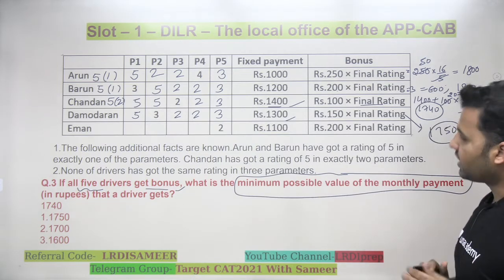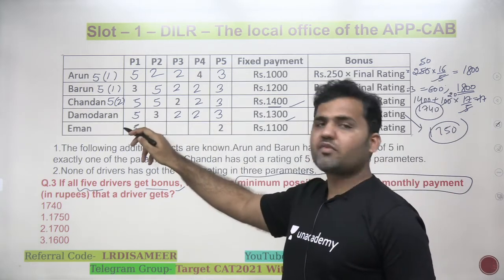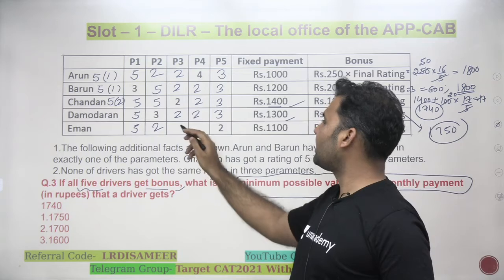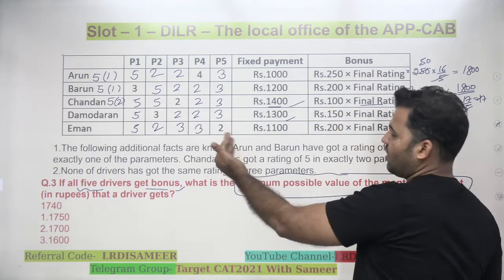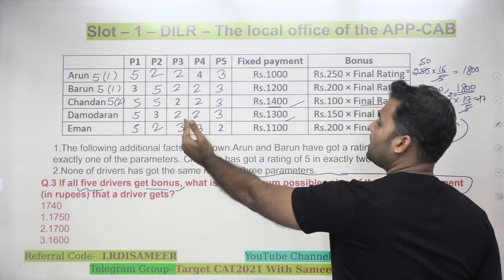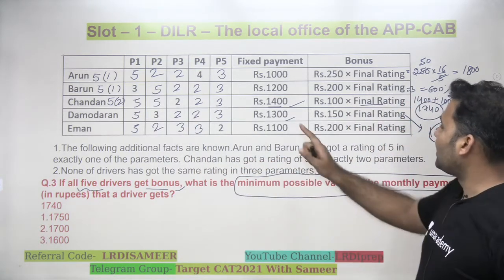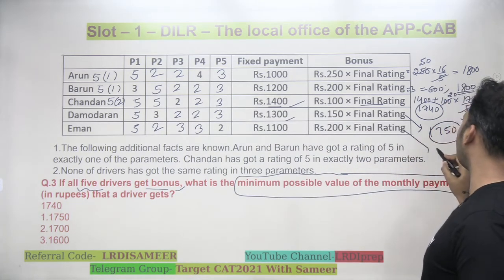Okay. Let's check it for Iman. Iman is getting 2 here. Let's give him 1, 5 to make him eligible. Let's give him 1 more 2 to minimize the rating, and then 2 3s. Why 2 3s? To minimize the rating, right? Third 2 cannot appear. 5 plus 2, 7 plus 3, 10 plus 5, 15. Average rating would be 3. So 1100 plus 200 into 3, 600. So Iman's payment would be 1700.